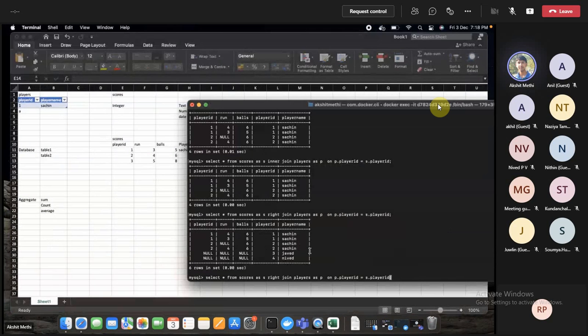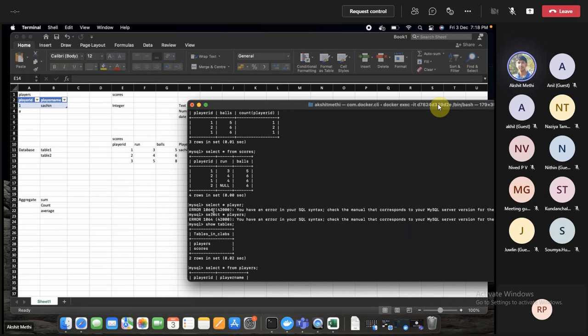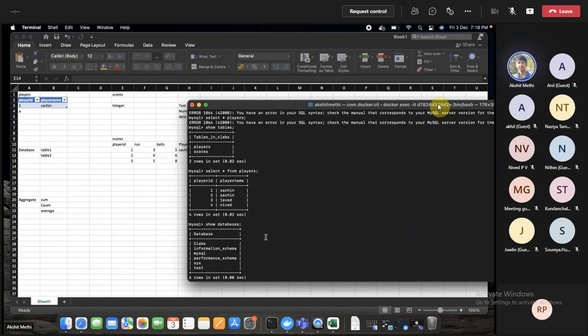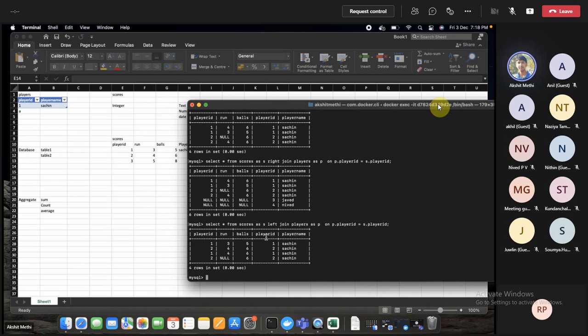Like this is where I made the right join. Let's try the left join. What will be my output? Since we are making a left join, it will show me all the records that exist in the scores table, and the intersection values which can join with the players. Since all the records we had in the scores table are the joining ones, it will result in the same output.